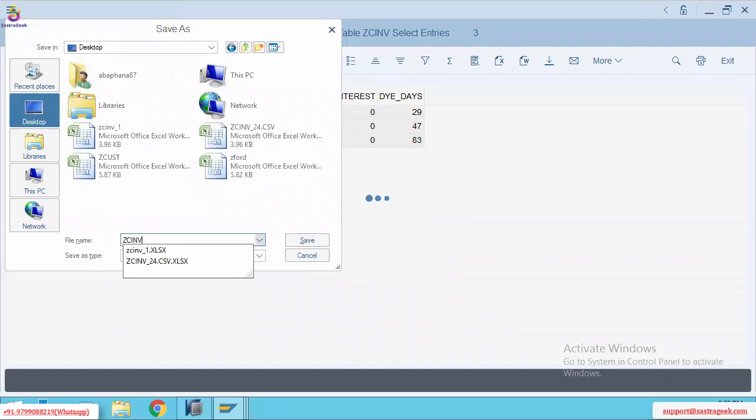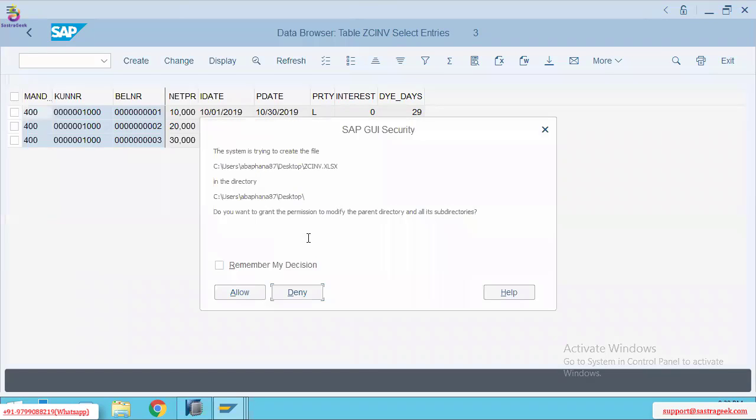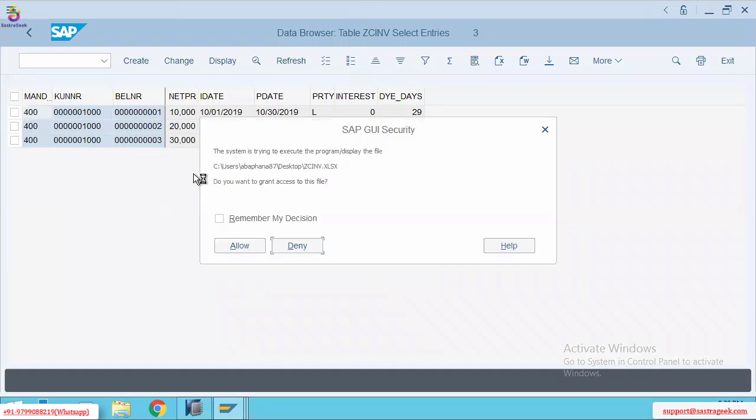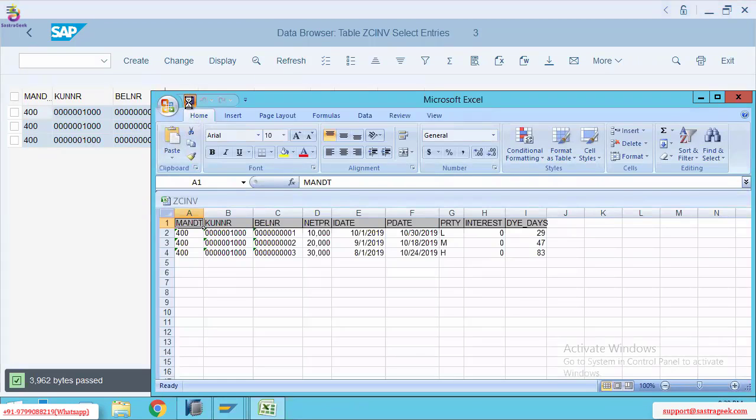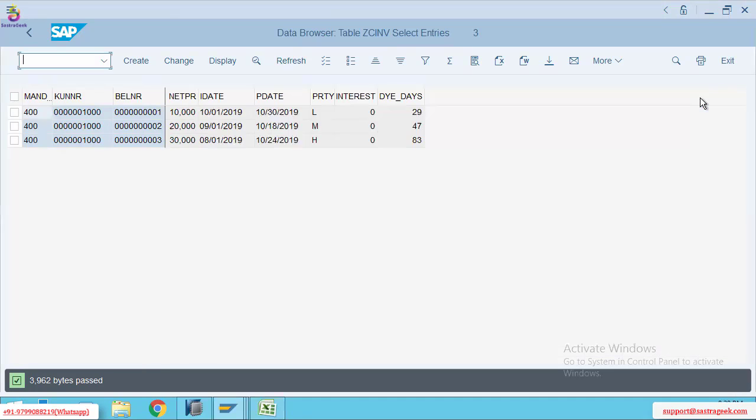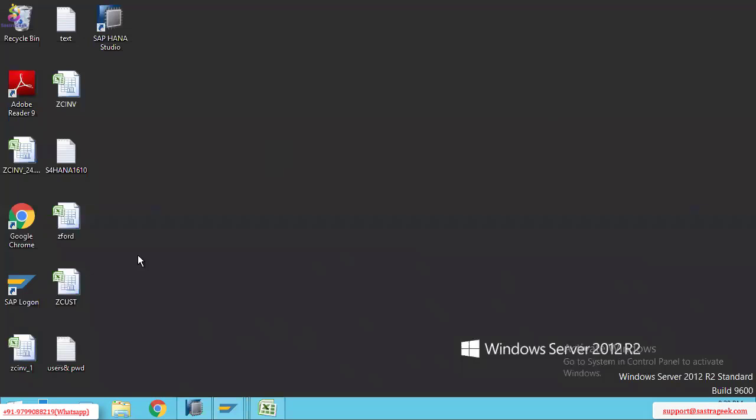If you give a different name, sometimes you will get confused. That's why I'm going to give the same name. Then click on the save button. If you click allow, this table data will be downloaded into the Excel file. If you click allow a second time, the downloaded Excel file data will open. See, it's open. Now click on save. This table data is just downloaded into the Excel file. Clear?